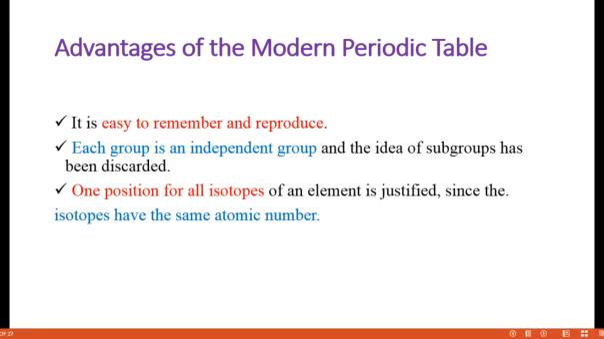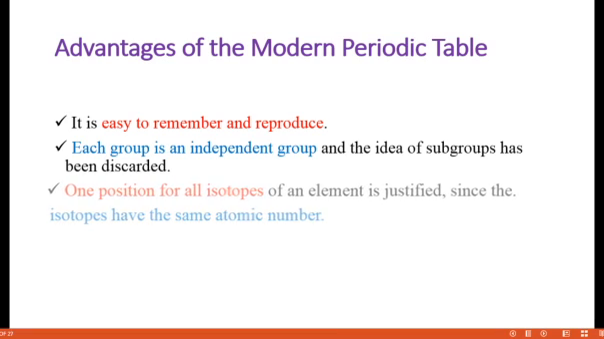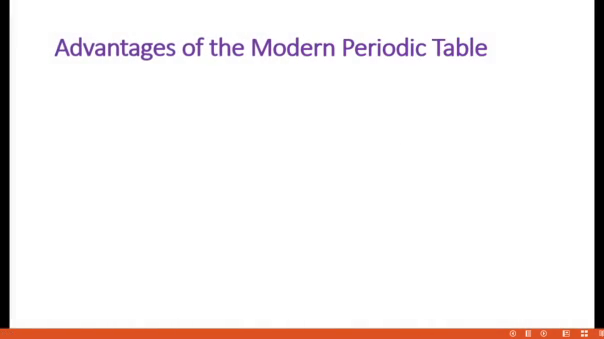And one position for all isotopes. Already you know isotopes have the same atomic number. So if the atomic number is the same, we don't need to allocate a new position. So the carbon isotopes both have the same atomic number, 6 and 6. So there is no change. If it is carbon-12 or carbon-13, both have the same atomic number, so they should be present at the same place. So one position for all isotopes of an element is justified. This is also one of the biggest advantages of this modern periodic table.